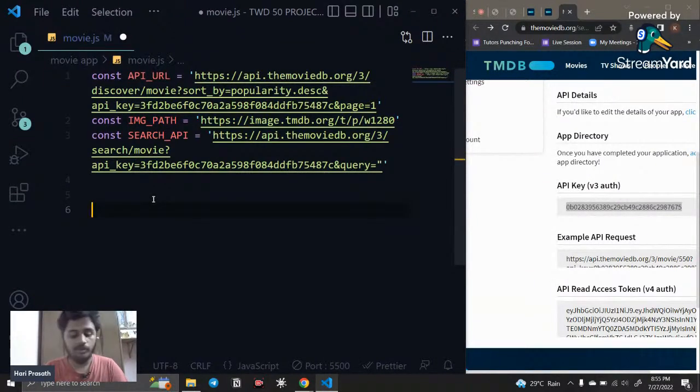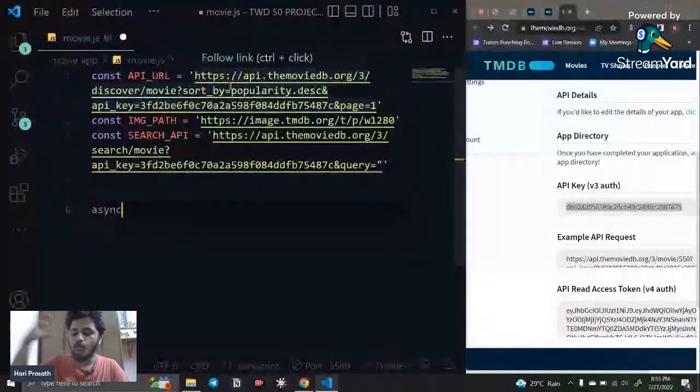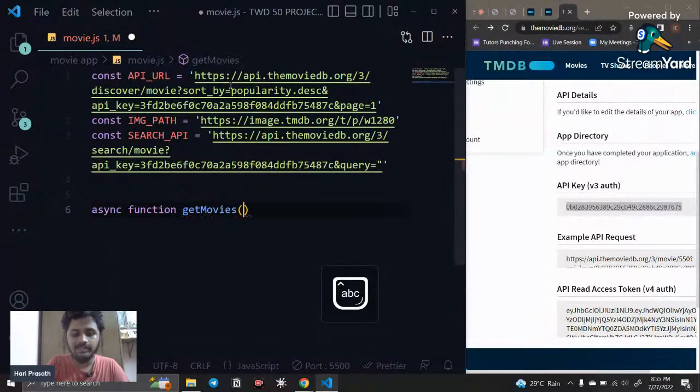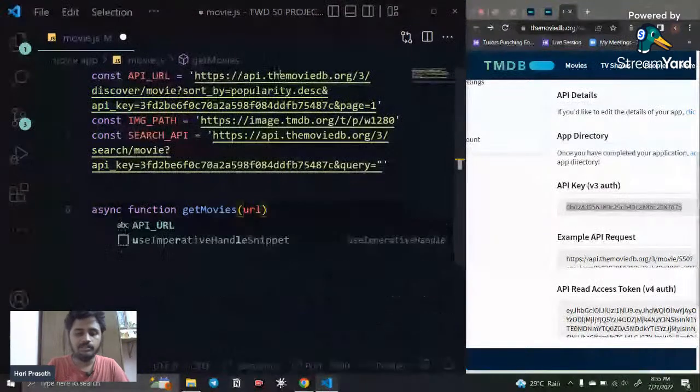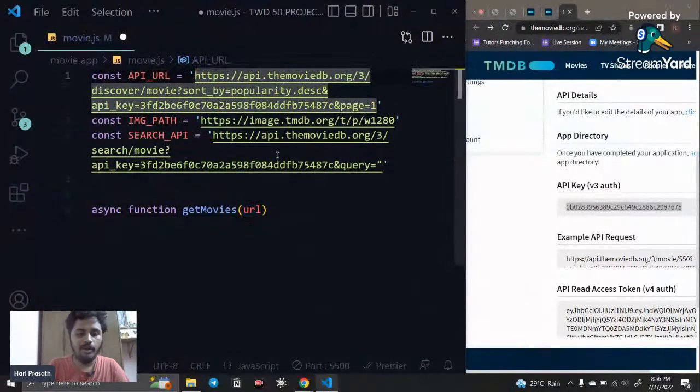So what I'm going to do is say async. Why am I using async? Because I go and work with the API, which has a large amount of data, so I need to wait and then proceed with the further functions. So I need to work with an asynchronous function, like a callback function. That is why I'm using async and await. I create a function called getMovies, and a URL is going to be passed as a parameter, and I'm going to pass this URL inside this.